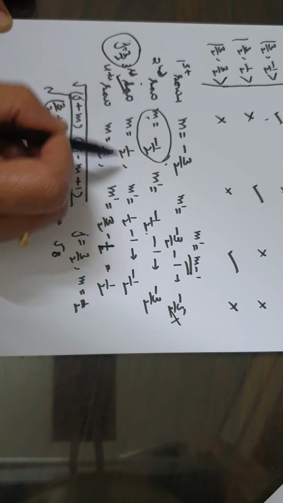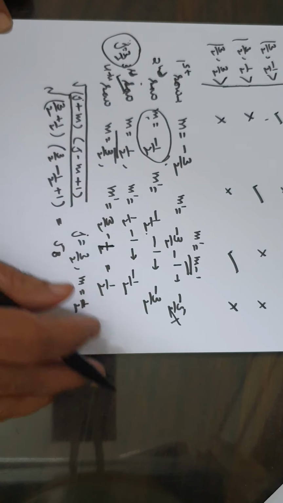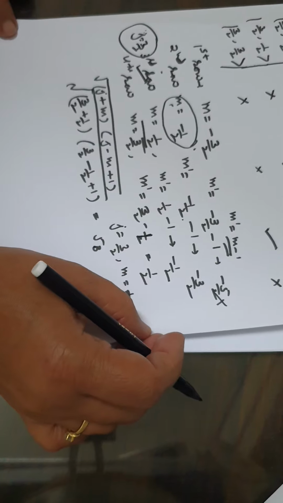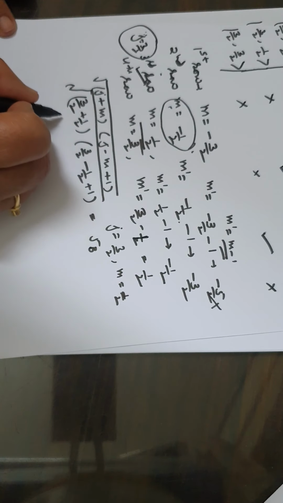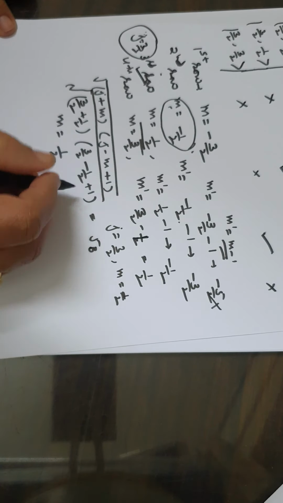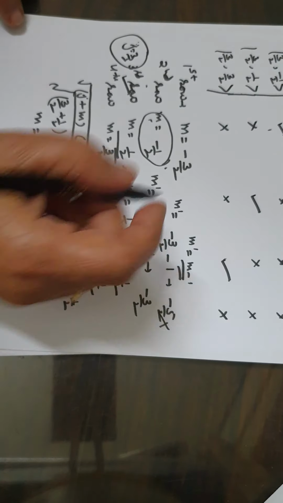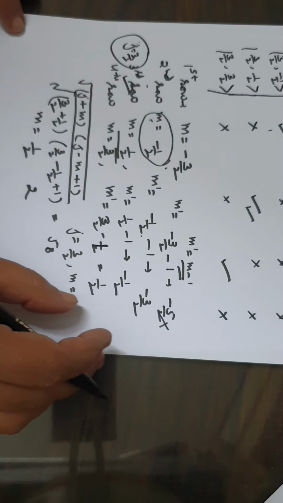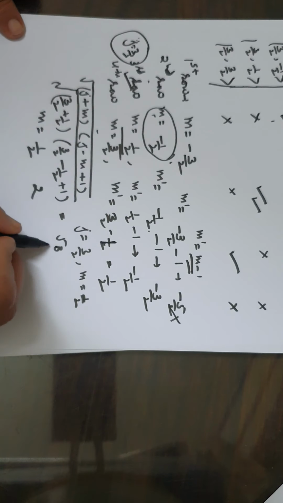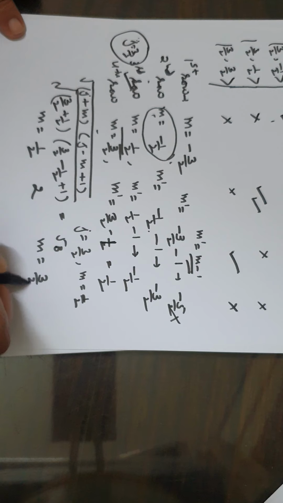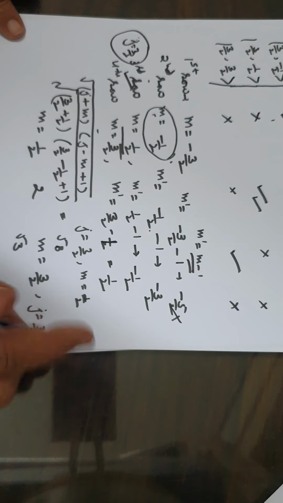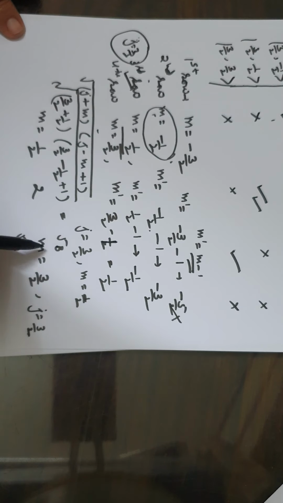For third row, m is 1 by 2. J is 3 by 2. The value comes out to be 2. So this element will have value 2. For the last row, m is equal to 3 by 2. J is equal to 3 by 2. The value comes out to be under root 3. Let's write down the matrix with these values.